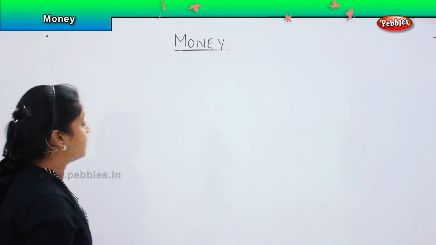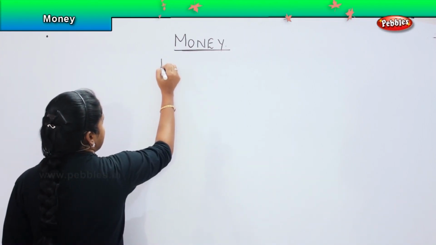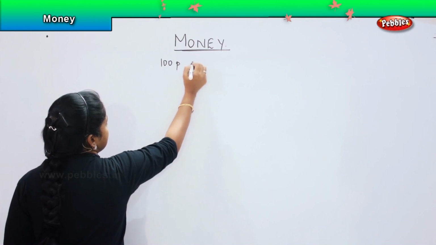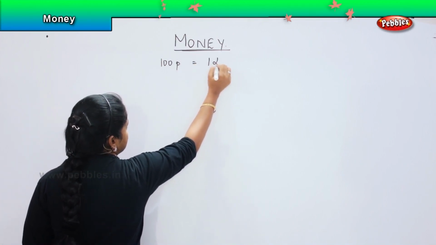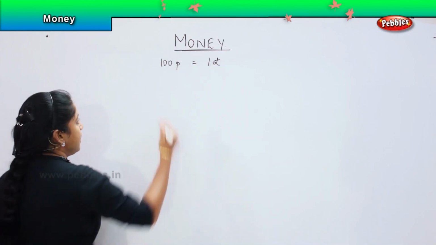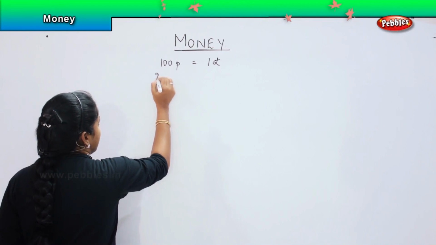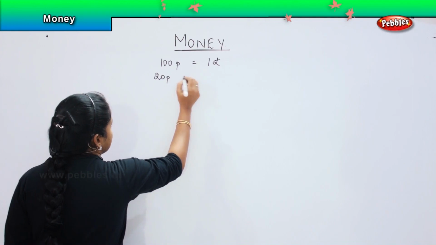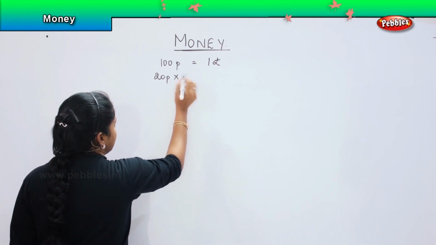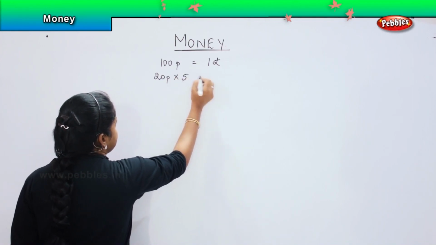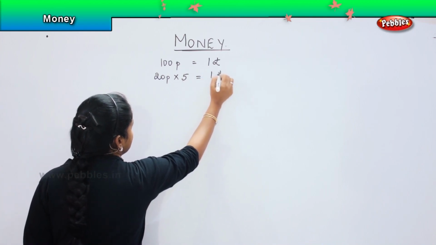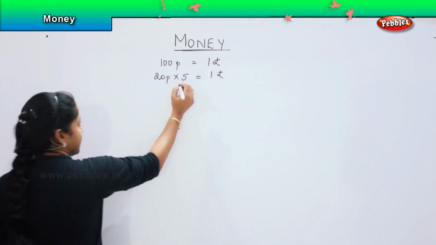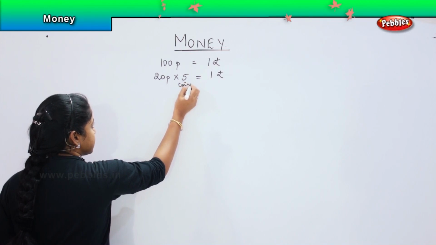So as I said earlier, 100 paise makes 1 rupee. Okay. Similarly, 20 paise into 5 makes 1 rupee. That is, this 5 denotes the 5 coins.